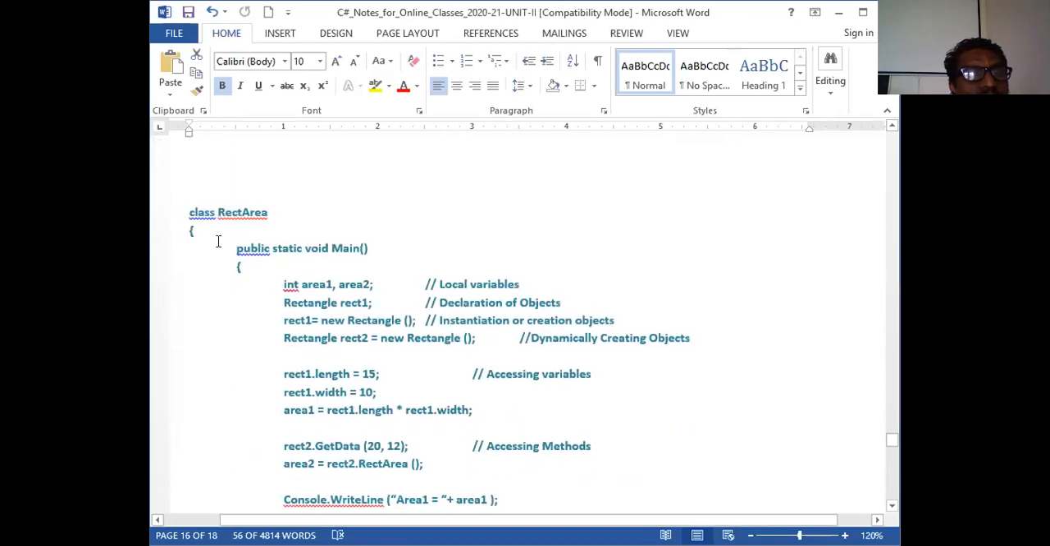Now here one more class I have defined, class RectArea. This is the name of the class, RectArea. In that I have made main. So therefore the compiler always comes and starts execution from this main here.